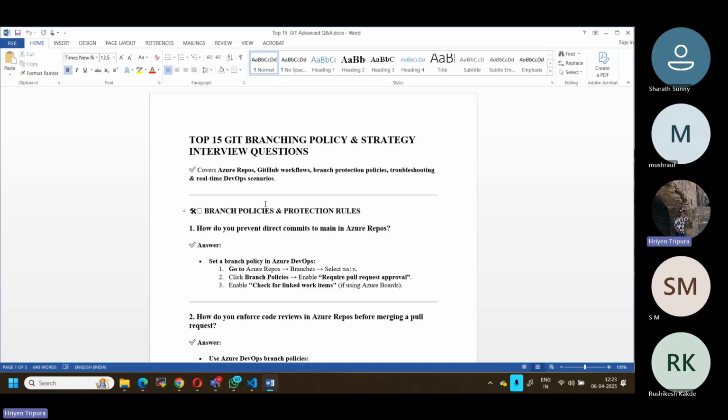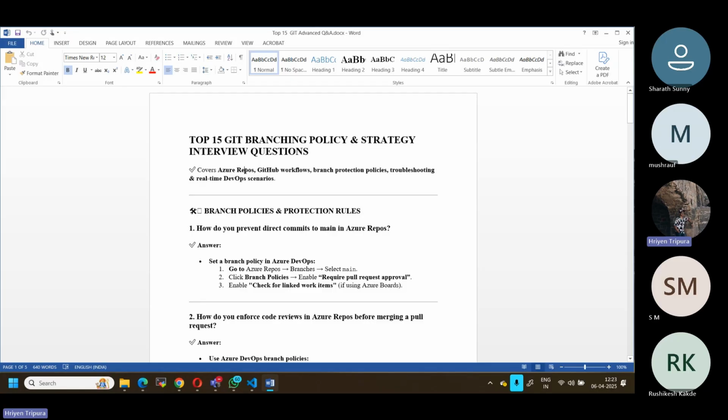So in today's session, we'll be learning about Git again, but this time a little more advanced. We will understand the branching strategy and branching policy, and this is more related to Azure Repos and GitHub. Yesterday we covered how to work locally with different commands in different situations, but today we'll focus more on Azure Repos and GitHub.